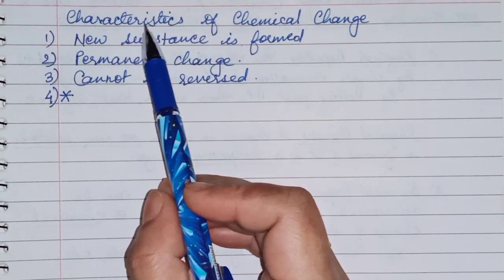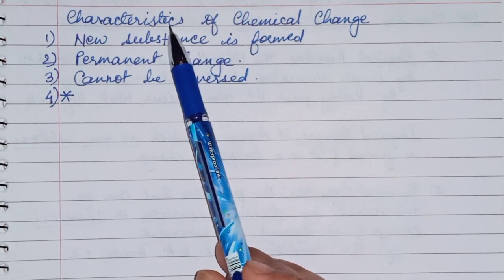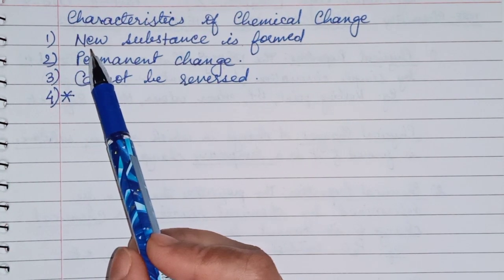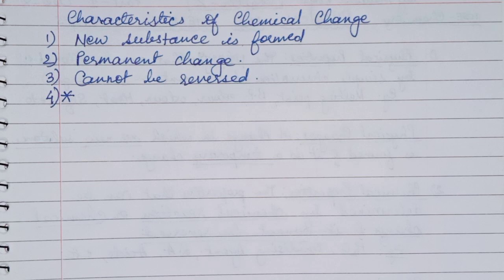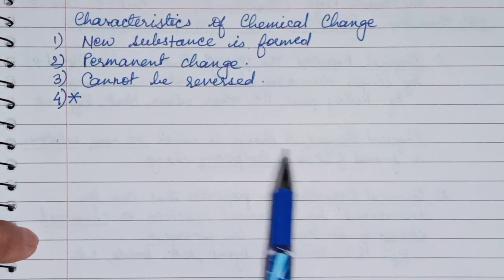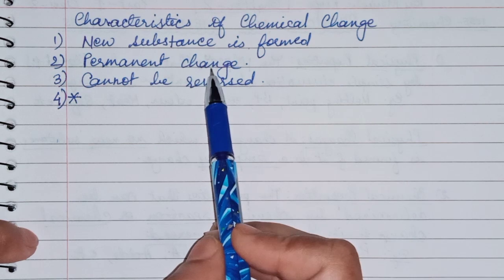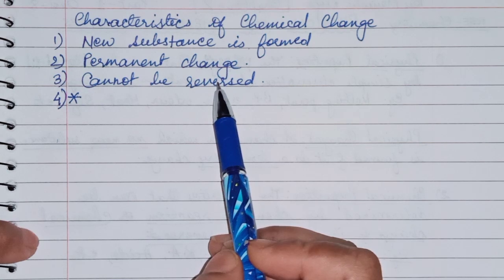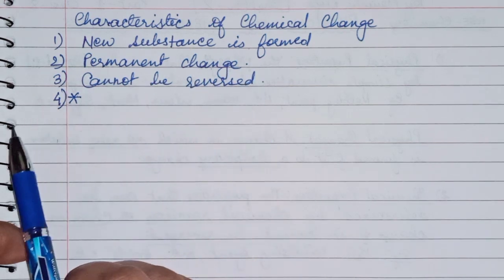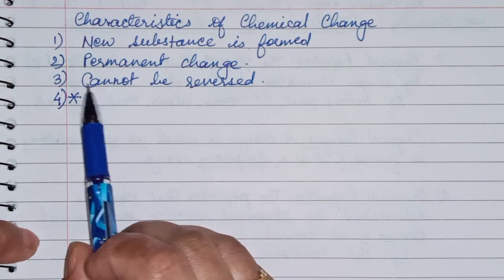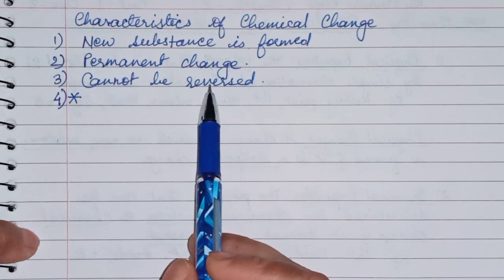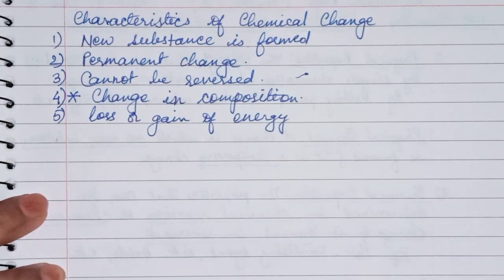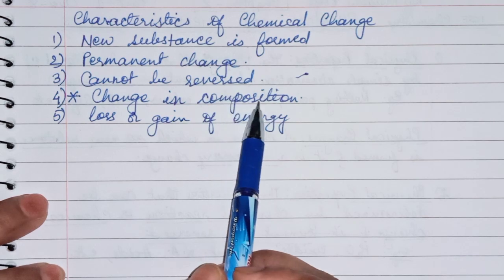Now, what are the characteristics of chemical change? Characteristics of chemical change, that is, a new substance is formed. In a chemical change there is always formation of a new substance, and this type of change is permanent. It cannot be reversed. After the formation of the new substance you will not be able to reverse it back. Now the fourth point is a very important point. The fourth is change in composition.